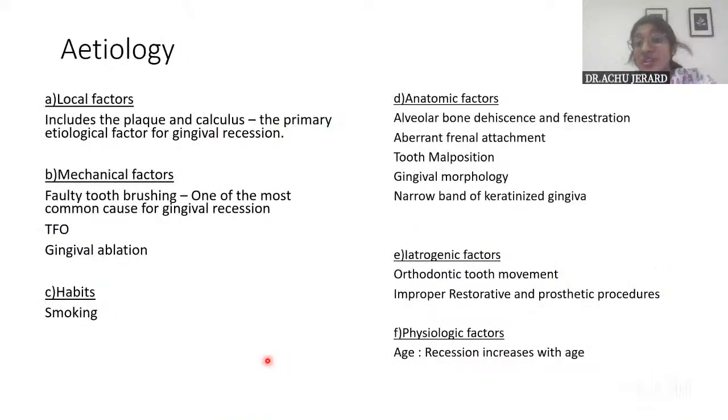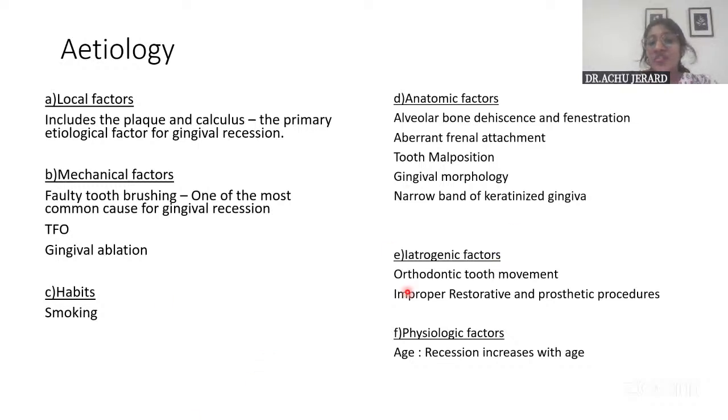Now coming on to the etiology. There are various etiological factors that lead to recession. And I have classified them into 6 major groups, that is local factors, which include plaque and calculus. Then mechanical factors, which include faulty tooth brushing, trauma from occlusion, gingival abrasion, that is, frictional forces from the soft tissues. And then habits like smoking have been shown to increase the prevalence of recession. And various anatomic factors like dehiscence, fenestration, malpositioning of the tooth, and abnormal frenal attachment if present. And if a narrow zone of attached gingiva is present, that also will lead to recession.